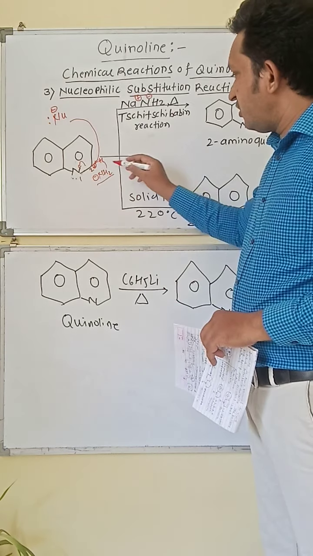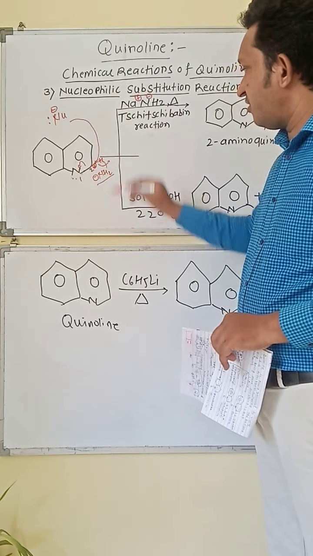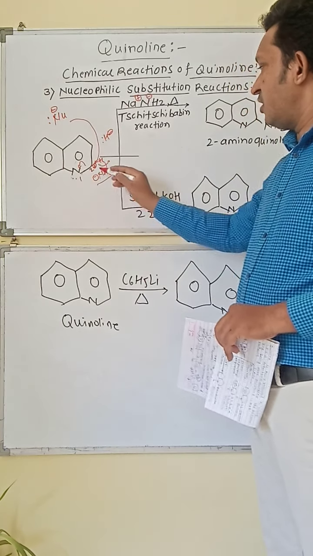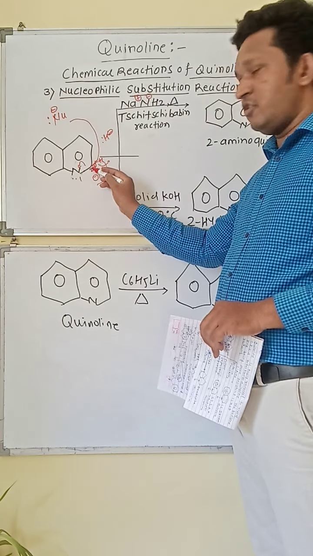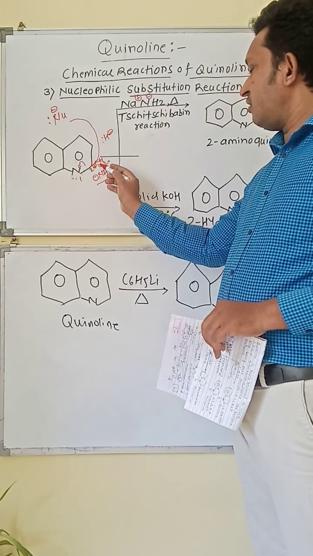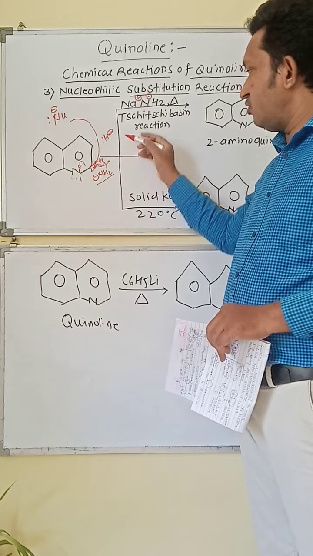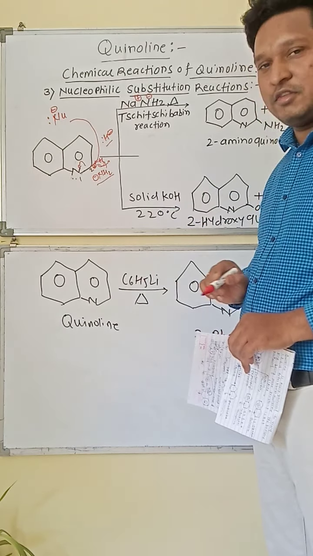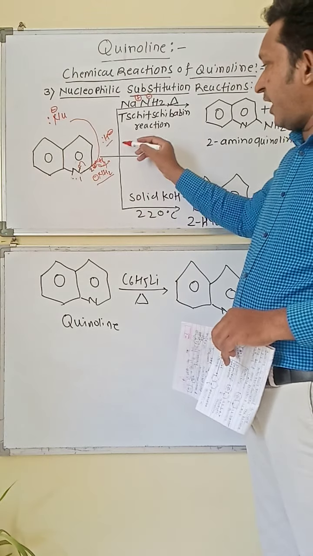Now at the second position there is also a hydrogen on the carbon. So this hydrogen will be removed as a hydride ion, means H negative ion, because the lone pair of electrons between the second carbon and this hydrogen goes towards the hydrogen. So this hydrogen takes this lone pair of electrons and negative charge, and it is called the hydride ion.